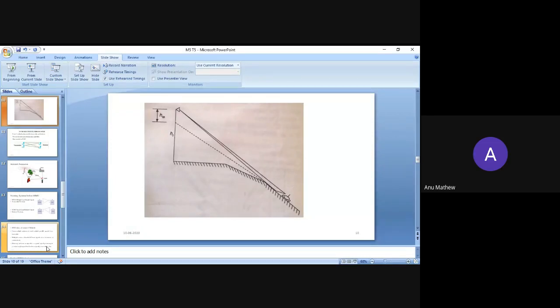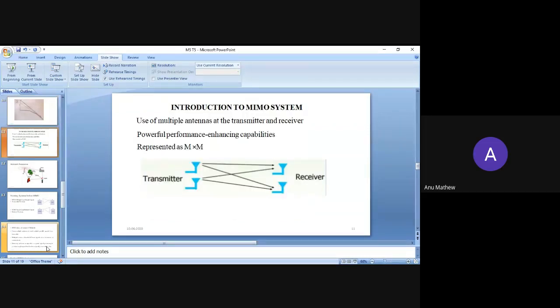Then the next topic is MIMO systems. Do you know what MIMO systems are? What is the full form of MIMO? There are three types of systems: SIMO systems, MISO systems, and MIMO, which is multiple input, multiple output.